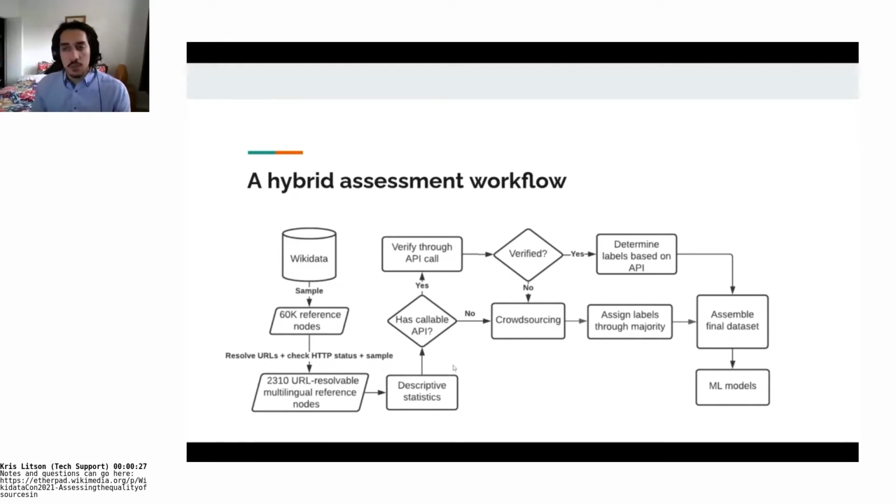Then we ran some descriptive statistics to better understand how these references are distributed, and then checked if we could crowdsource this analysis, right? So that means the ones which we couldn't define by API calls, we just gave to people and asked them to tell us if these references are relevant, if they are authoritative, and if they are easy to access. We aggregated all these votes by majority voting, and then held a final data set, which we analyzed through machine learning models.